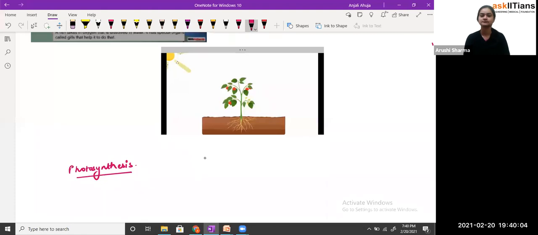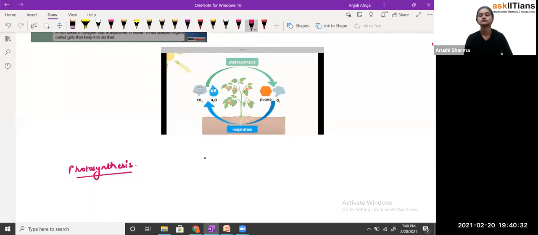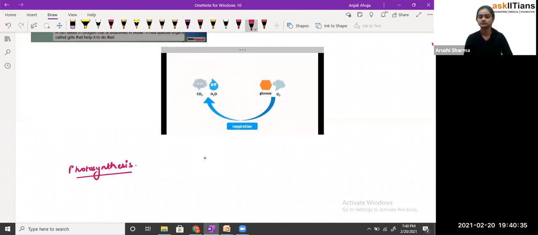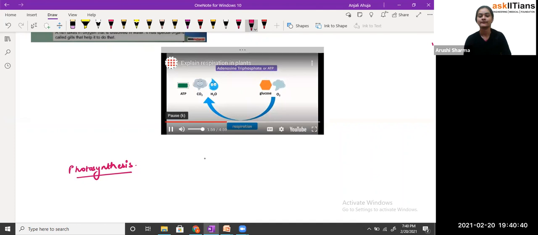In the presence of sunlight, carbon dioxide and water react to form glucose and release oxygen. This happens during the day. The glucose is transported by phloem vessels from the leaf to different parts of the plant. When these parts need energy, respiration takes place, and the glucose is broken down by oxygen. This reaction releases carbon dioxide and water. The energy is stored in special molecules called adenosine triphosphate, or ATP molecules.